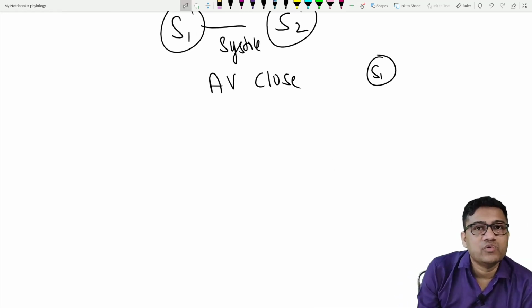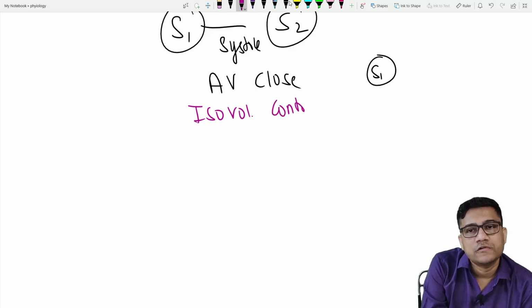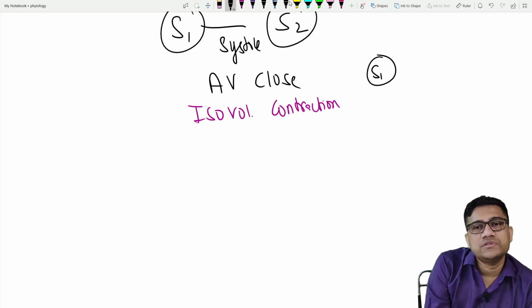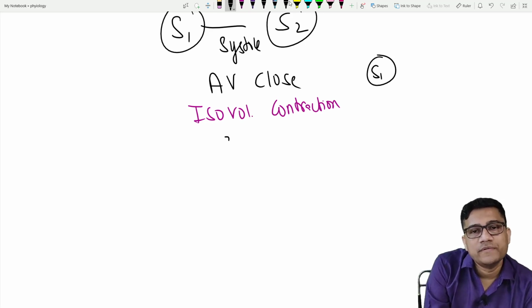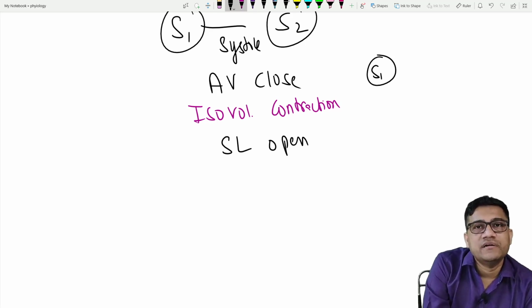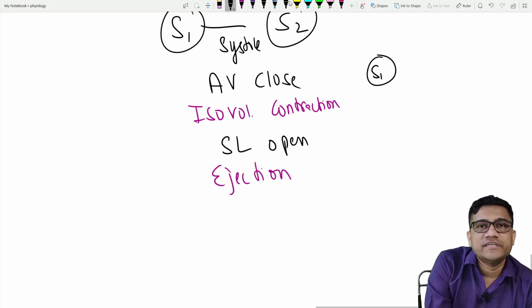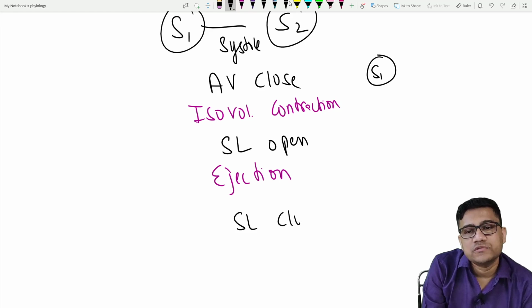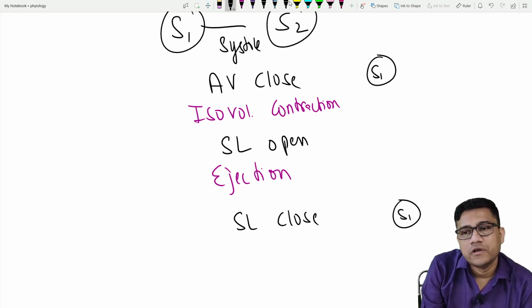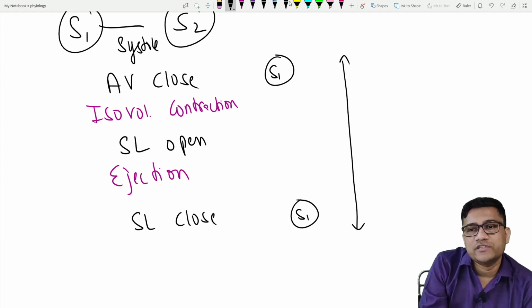And once the AV closes, what starts? The answer is isovolumetric contraction. Then the semilunar valves open, and what occurs? Ejection. And once ejection is over, the semilunar valves close. What is the sound? S2. So this is called systole.